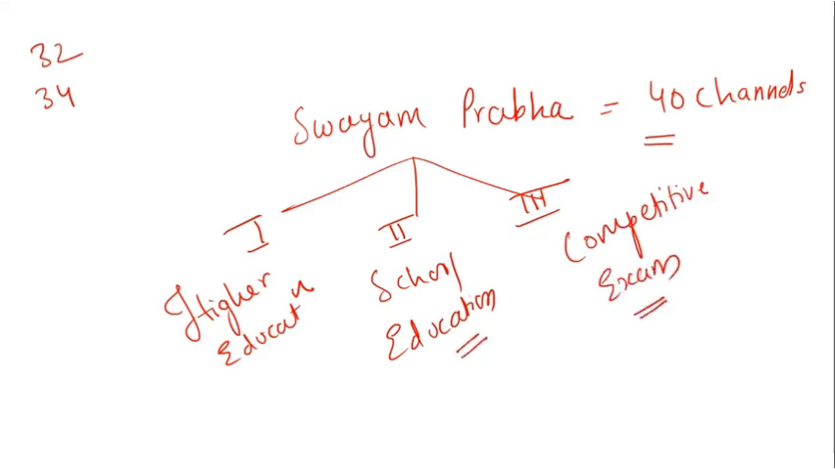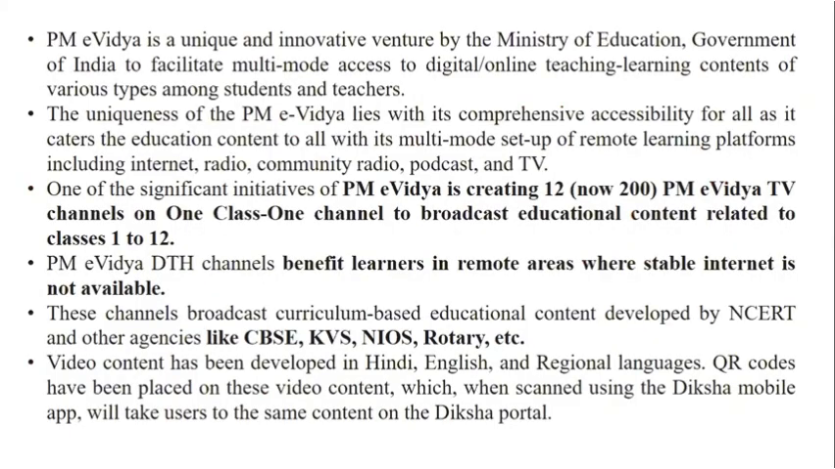So what are the three dimensions of Swayamprabha? Basically, the three dimensions are higher education, school education, and competitive education. So let's go with this. When we talk about this dimension, we are talking about PM E-Vidya.